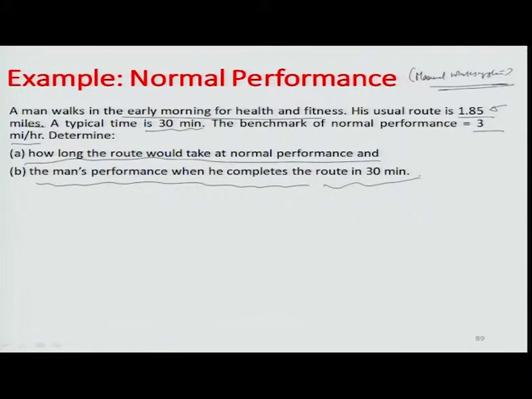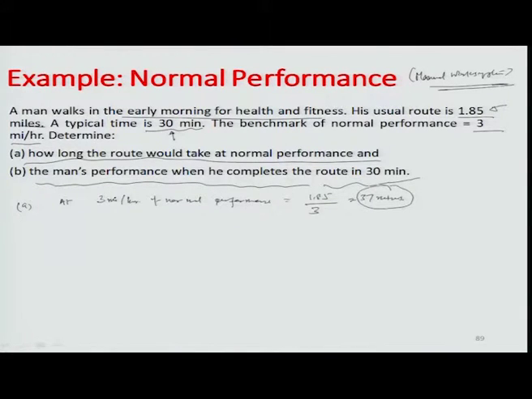So, we know that at 3 miles per hour, of normal performance of a person, the total time that he will take to cover 1.85 miles is about 37 minutes.